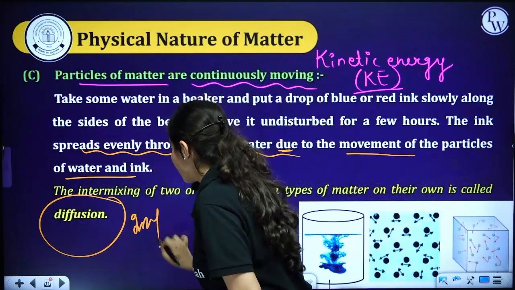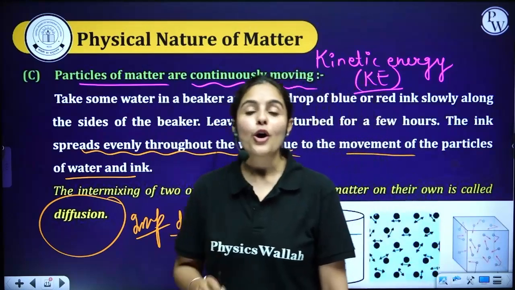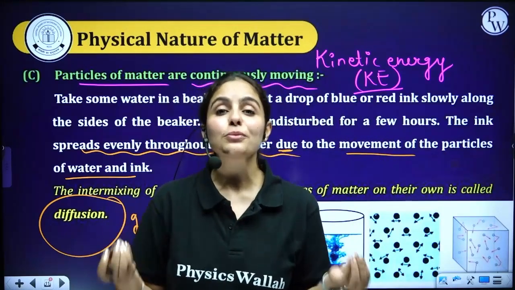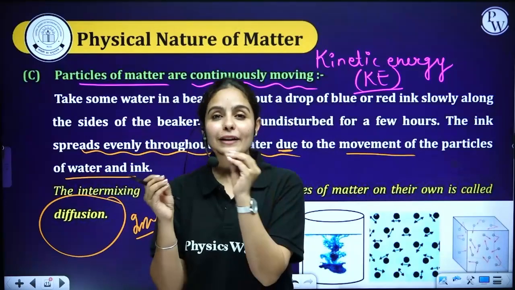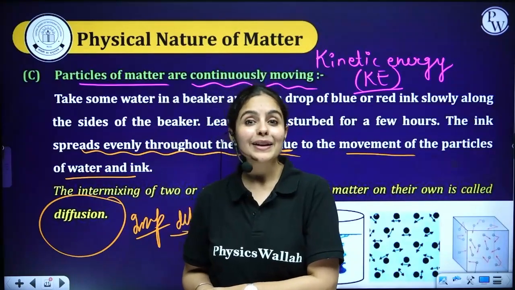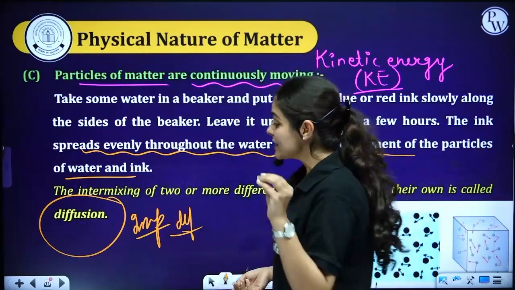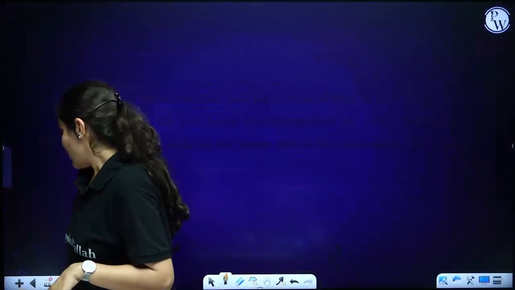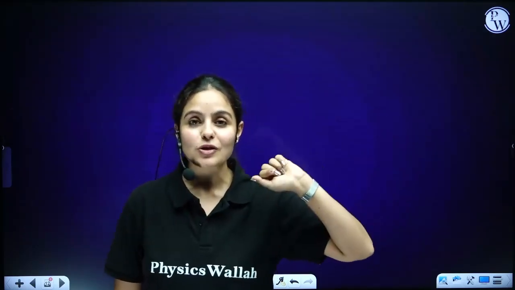This is a very, very important definition from your exam point of view. What is diffusion? Diffusion means intermixing of particles. For example, I'll give you one beautiful example you can relate with: Maggie. So if Maggie is cooking in the kitchen right now and your mother or your father is giving you a surprise, will you be able to smell that Maggie is cooking in the kitchen?